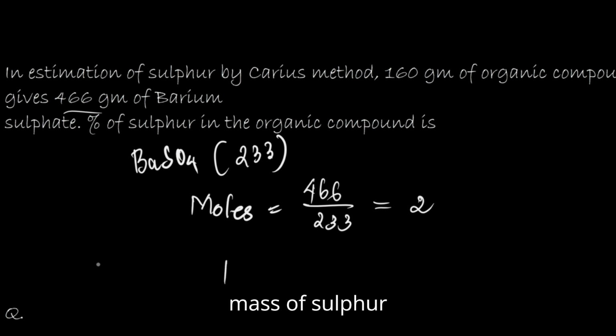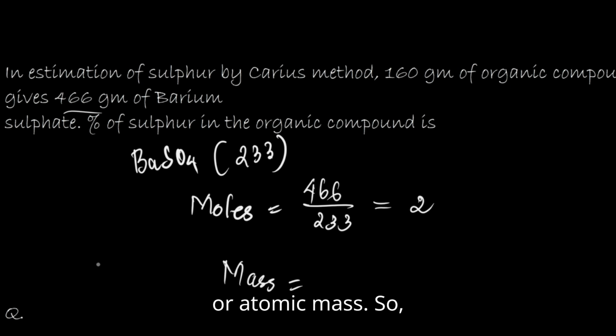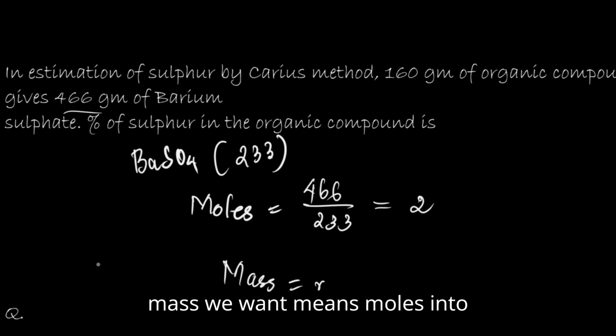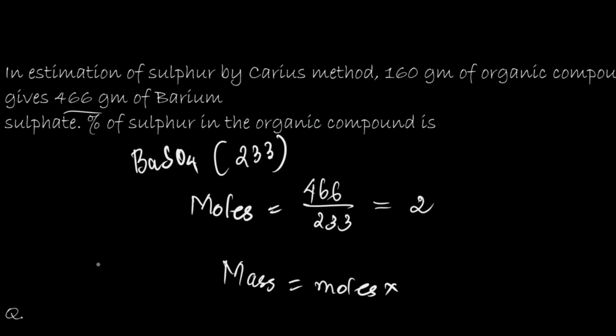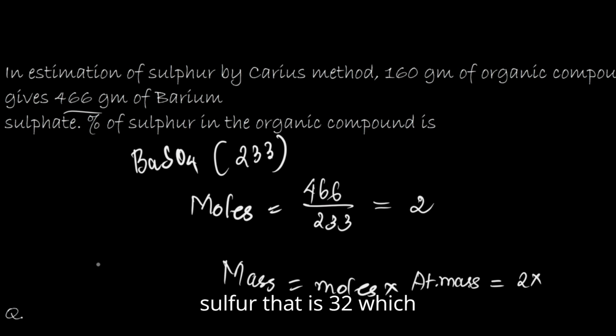So the mass of sulfur becomes: moles is equal to mass by molecular mass or atomic mass, so mass we want means moles into atomic mass. So 2 moles, atomic mass of sulfur is 32, which makes the answer 64.